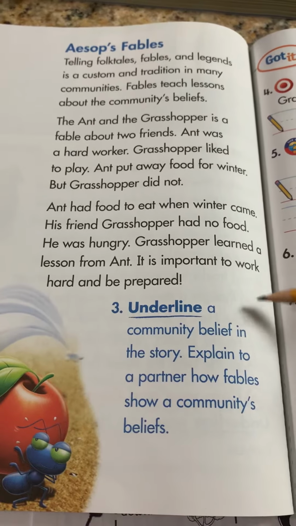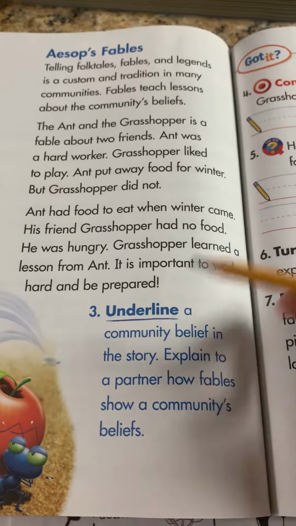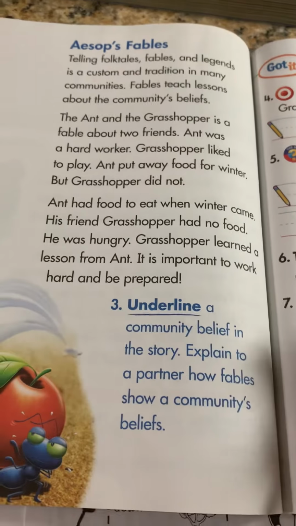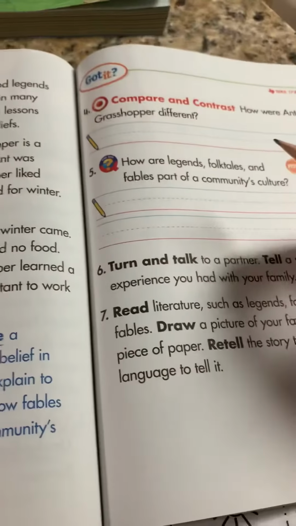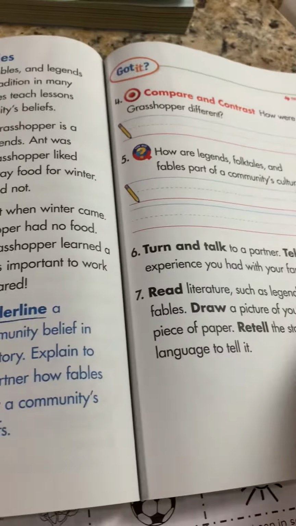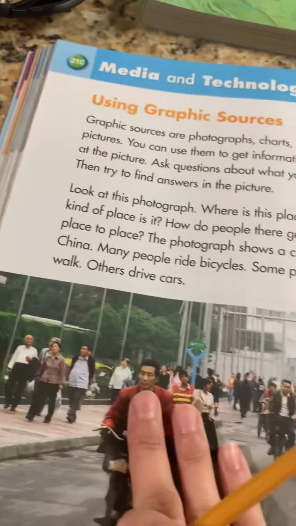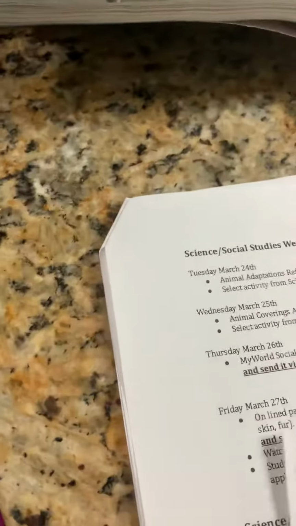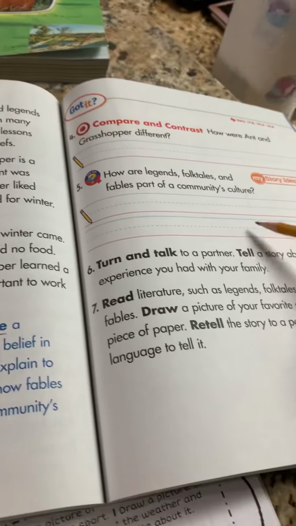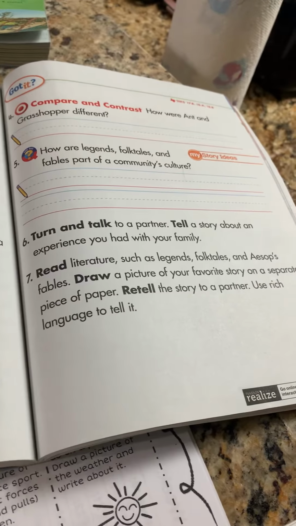Underline a community belief in the story. It says to explain to a partner, but you can go ahead and explain to your parents about the fables and community beliefs. And then you're going to answer these 2 questions, okay? Then I believe we're going to stop on page 169. So you're going to stop on this page, 169. You're going to answer your questions, do 6 and 7, and go ahead and just stop on 169, okay?